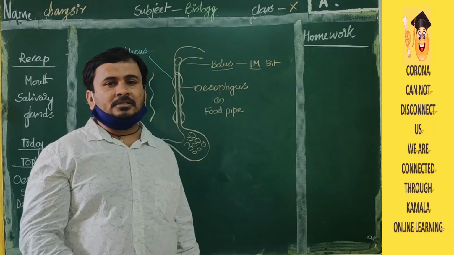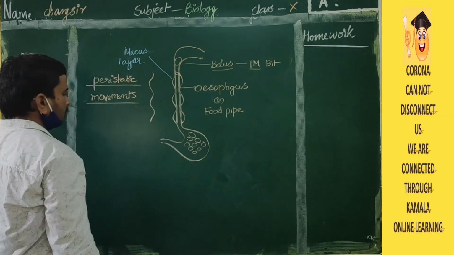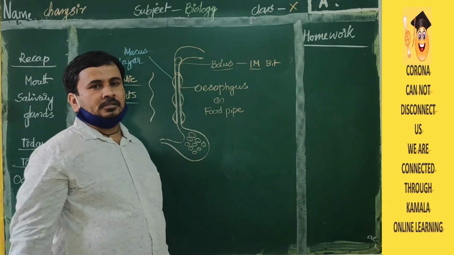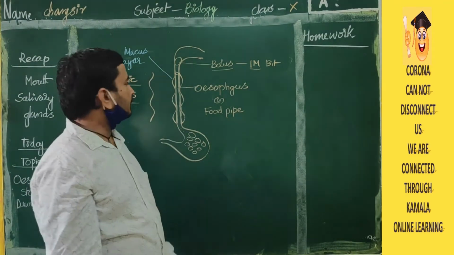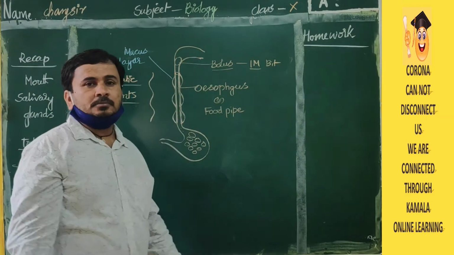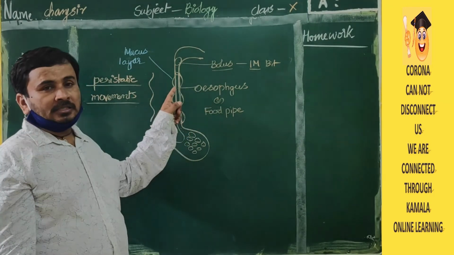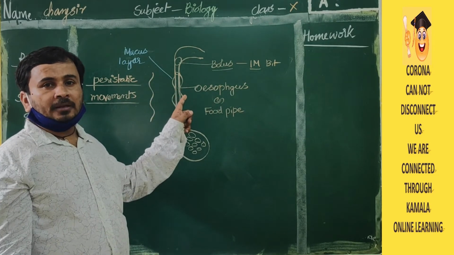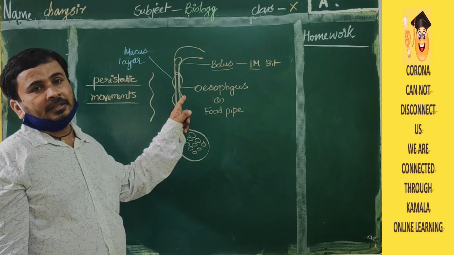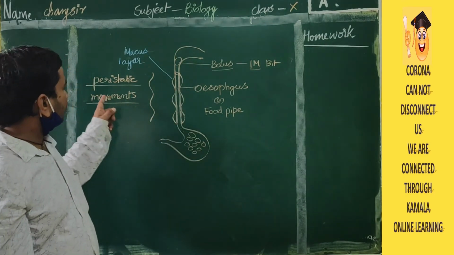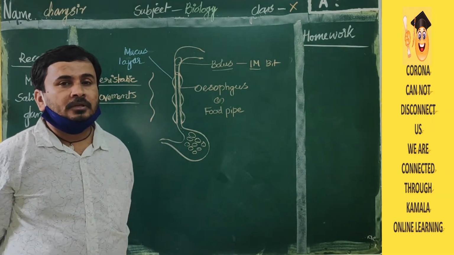There are 2 types of muscles: longitudinal muscles and round muscles. Both longitudinal muscles and round muscles will be there in the esophagus pipe. With the help of these only, peristaltic movements will be formed in the esophagus.